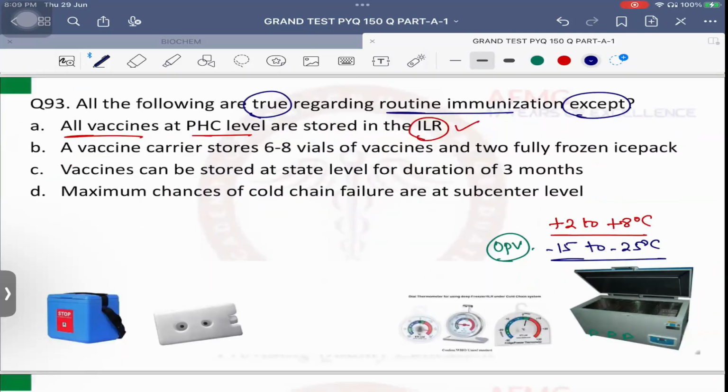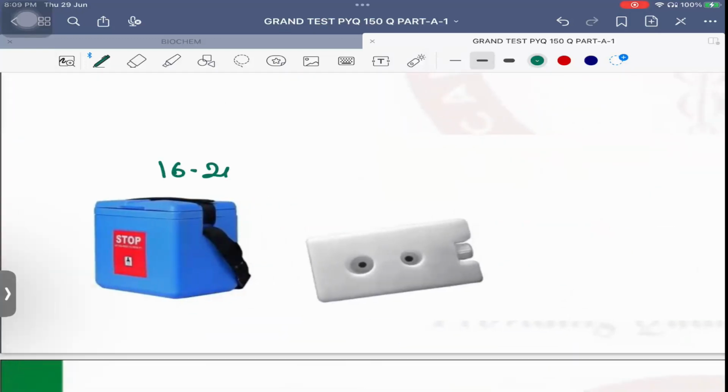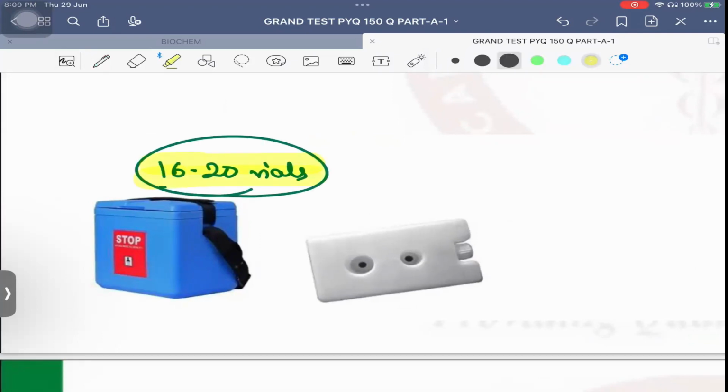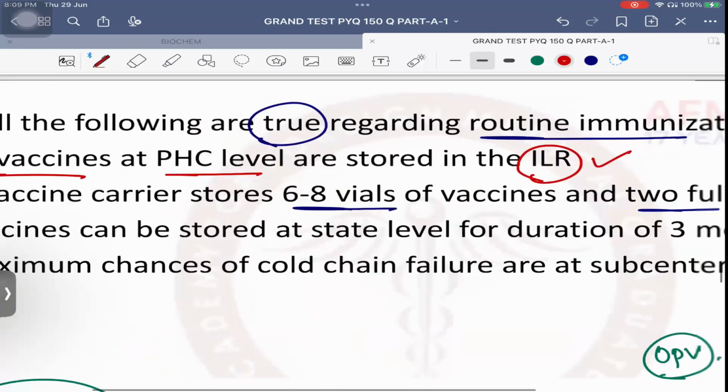Next, option B. A vaccine carrier stores 6 to 8 vials of vaccines and 2 fully frozen ice bags. No. How many vaccine vials can it store? One vaccine carrier can store 16 to 20 vaccine vials. Previous year question hai, it can store 16 to 20 vaccine vials. And how many ice packs? 4 ice packs can be stored usually in a vaccine carrier. Okay? So that's a wrong statement.